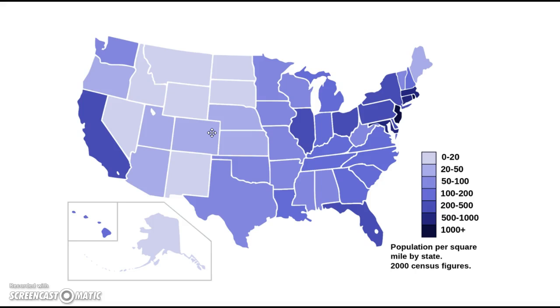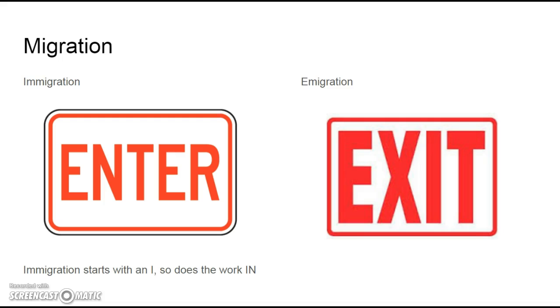Remember carrying capacity. One reason the Northeast is so dense is that back in the 1900s, when we were a growing nation and people started coming to the Americas, we had specific port cities that they came into. That leads us into our next topic, migration.